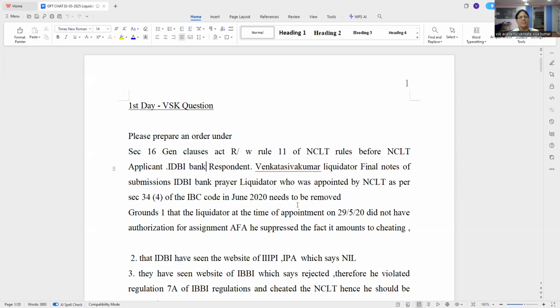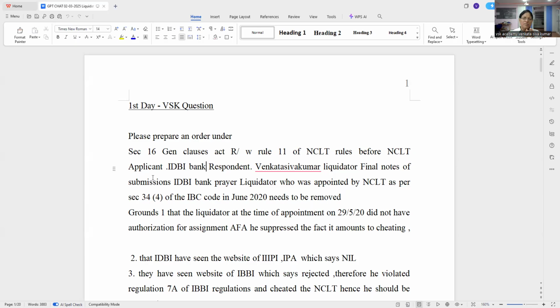This is the prayer. So you can see even the English flow is not correct. Quantumly I have done. So it is a summary, like a layman talking. This anybody knows, whether you know English, Tamil, Telugu. It is a prayer by IDBI Bank to remove the liquidator who was appointed in June 2010 under rule 11 of the NCLT rules and the General Clauses Act. You can remove. That is the prayer.